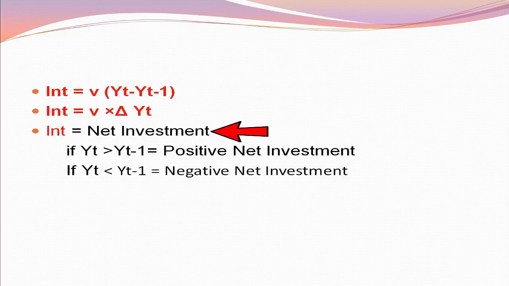Here I_NT is net investment. If we deduct R, the replacement investment, from the gross investment, we get net investment. If YT is greater than YT-1, net investment is positive during period T. On the other hand, if YT is less than YT-1, net investment is negative, or there is disinvestment in period T.